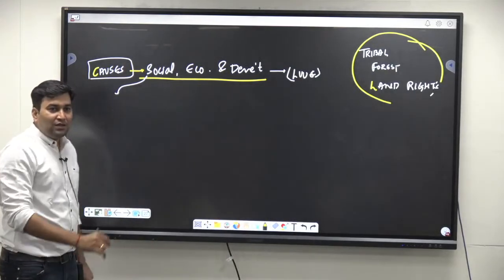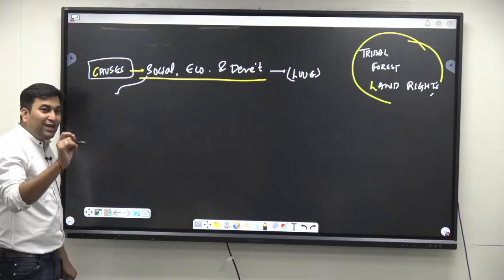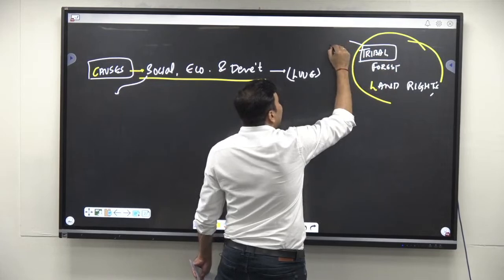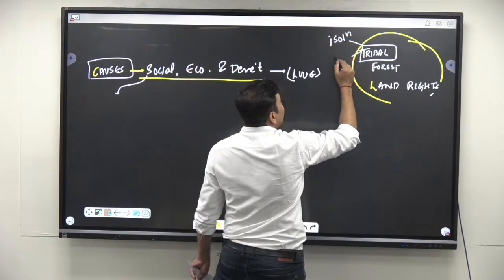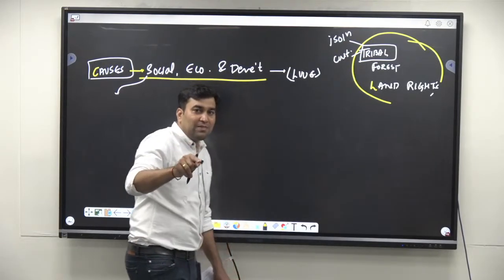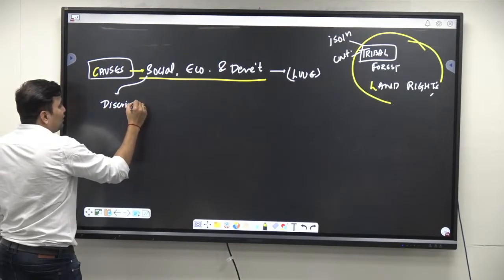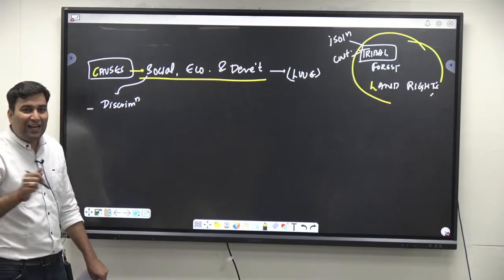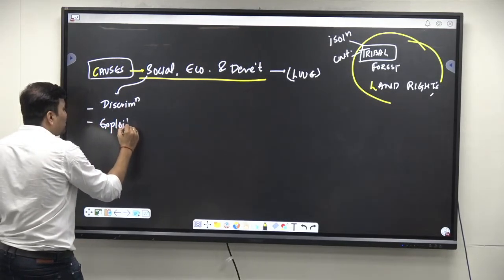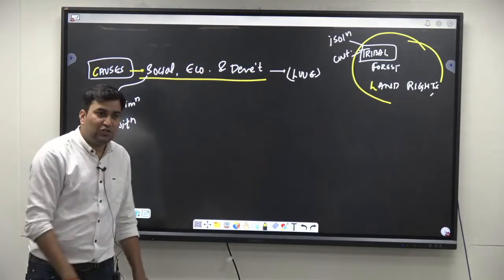Most important. So basically, if you try to understand social causes, these are the forested people. Who are the people living in the forest? Tribals. Tribal people live in isolation. They have a unique culture. That does not mean that culture is bad, but it is a unique culture, right? So due to that, there is continuous discrimination by the mainland people, plus continuous exploitation, exploitation by bureaucrats also, police officers also.